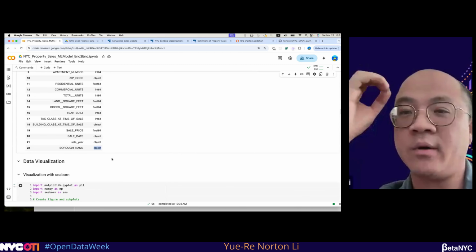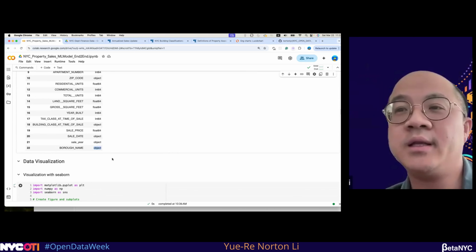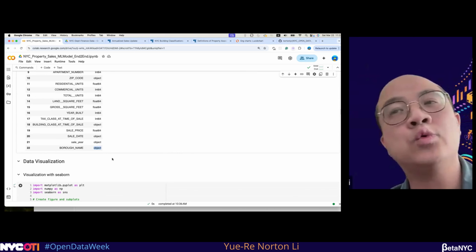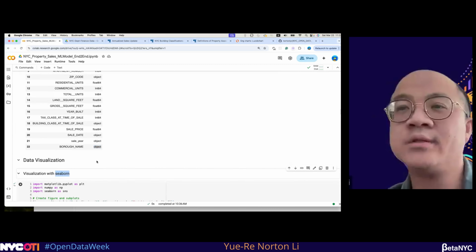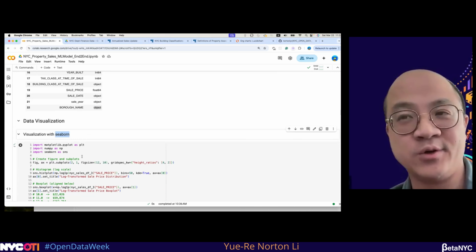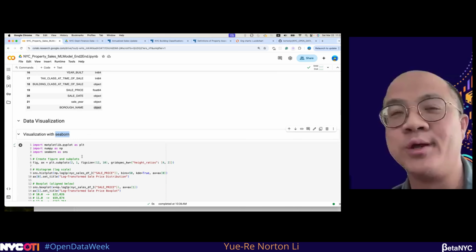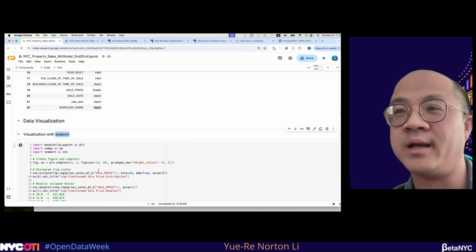So after we have some of the clean data, the next thing we'll be doing is some data visualization. In this data visualization, the libraries I usually use, the first one is Seaborn. I know somebody may prefer to use Matplotlib. Matplotlib is good, but you need to implement all the parameters on your own. Seaborn already wraps up some of the parameters, so you don't need to worry about that.